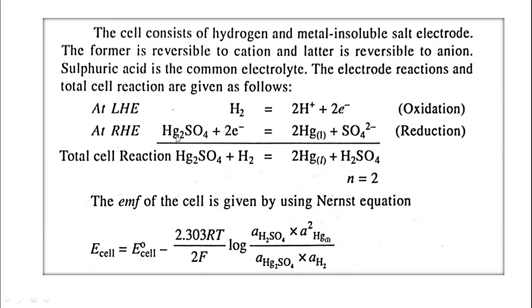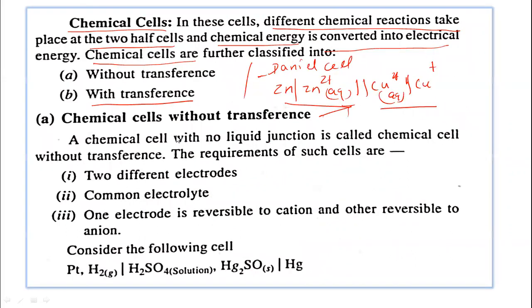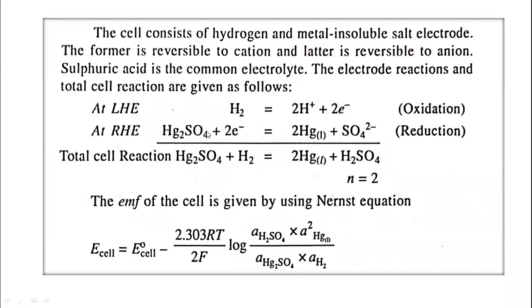And on the right hand side, you can see here, this hydrogen gas gives 2 hydrogen ions. Sulfuric acid contains 2 hydrogen ions. Oxidation of the hydrogen gas will be expressed here, which gives 2H plus ion plus 2 electrons. Now that 2 electrons are added on the right hand side, they are supposed to be added onto the mercurous sulfate. So you can see here, the 2 electrons are added onto the mercurous sulfate, Hg2SO4.